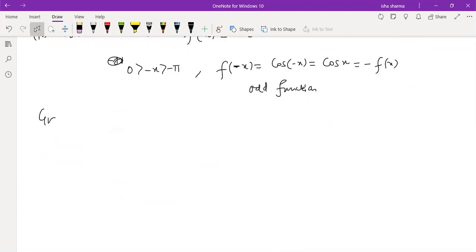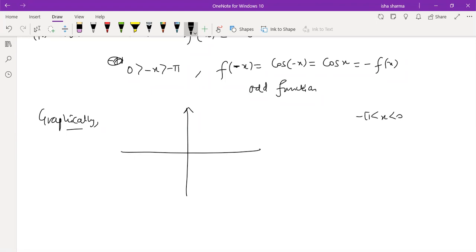So now let's do it graphically. If you are finding it a little bit confusing mathematically, actually it's not confusing, you just have to be very careful in choosing the domain of the function. So graphically, what is happening? Let's try to draw the graph of this function. Your function says that from minus pi to 0, the graph is of cos x, while from 0 to pi, the graph is of minus cos x. Let me see, am I right?